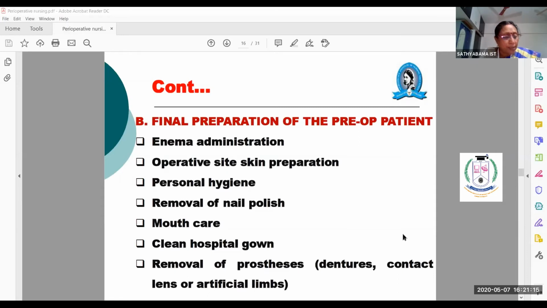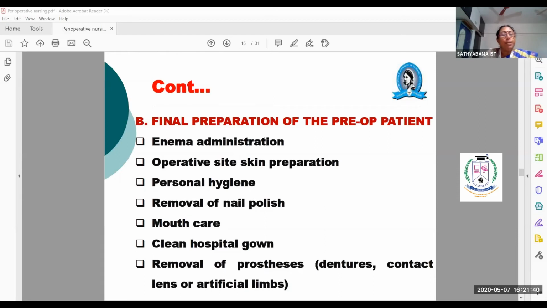Why is this given? Why should the large colon be cleaned? Because during surgery, if the patient passes feces, passes motion, that will contaminate the whole theater bed, and thereby they will get infection. So to avoid that, we have to clear his bowel, the small intestine and large intestine.